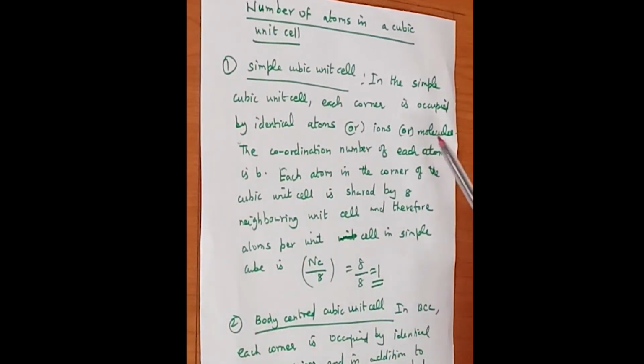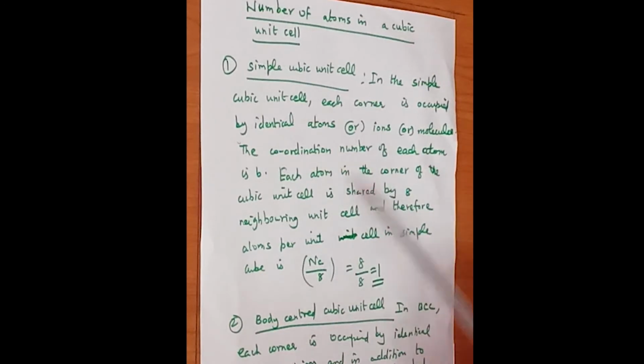So here each corner of the crystal structure, the cube, is occupied by identical atoms, ions or molecules, where the coordination number of each atom is 6. So each atom in the corner of the cubic unit cell is shared by 8 neighboring unit cells.